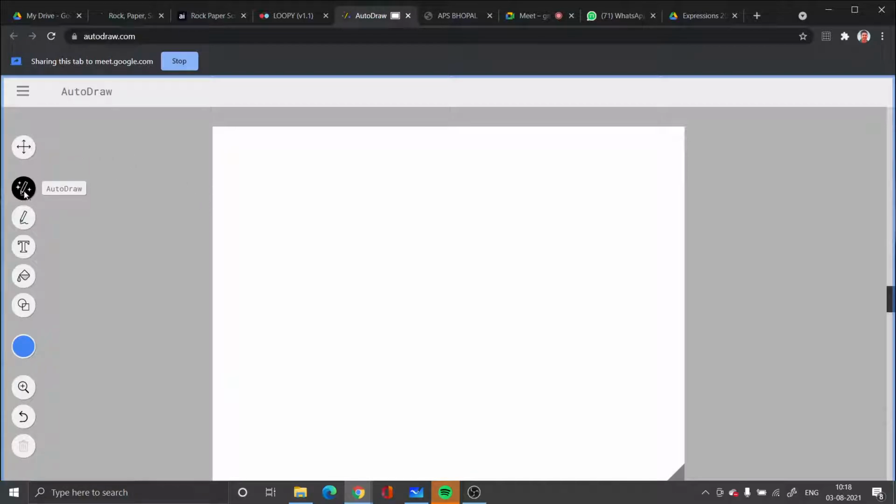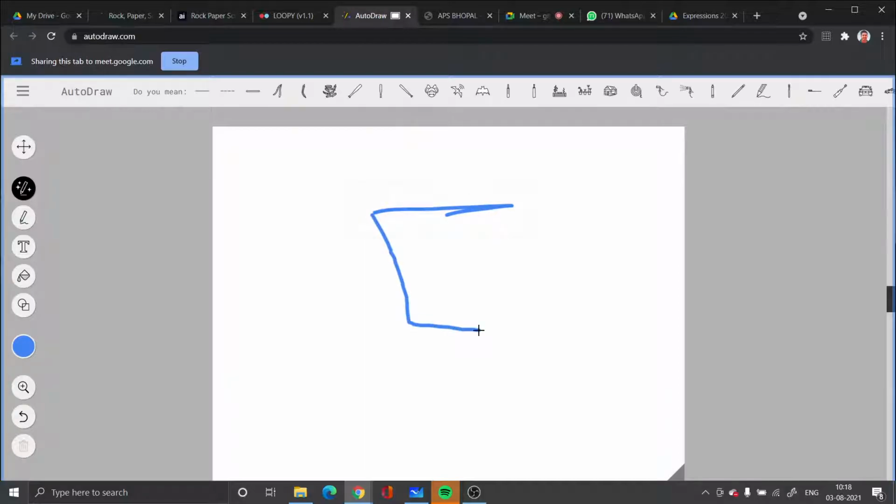So with auto draw I can draw a shape which I am not good at making, but I can make it. I will tell you how. Just see my drawing, how beautiful I am drawing, but I will be able to get it some way. So this is what I have got. It's not exactly what I was looking for. I'll draw it again.